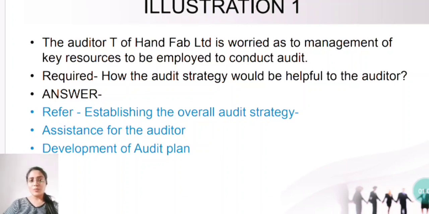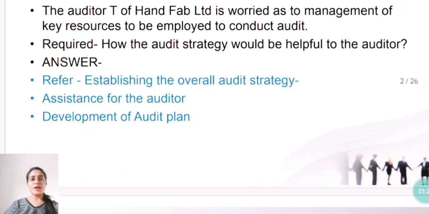Who is worried? The auditor is worried about the management of key resources, meaning which people, which employees or resources are to be included in the audit work. Required: how would the audit strategy be helpful to the auditor? For this you have to refer to establishing the overall audit strategy.